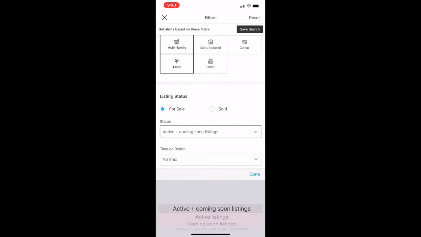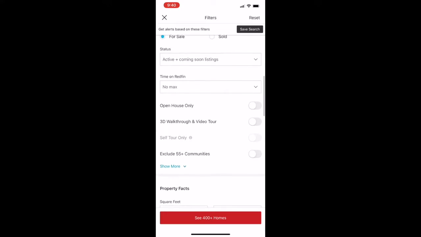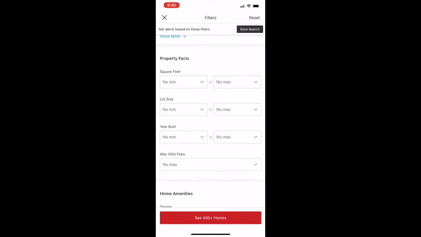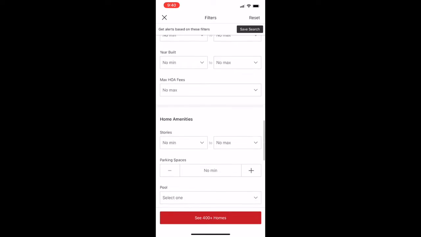I also want to know what kind of listing. So I go with active and coming soon listings. And then I scroll down and see if there's any other requirements that I have for that property. You can filter by square feet, the size. You can filter by size, year built, and so on.